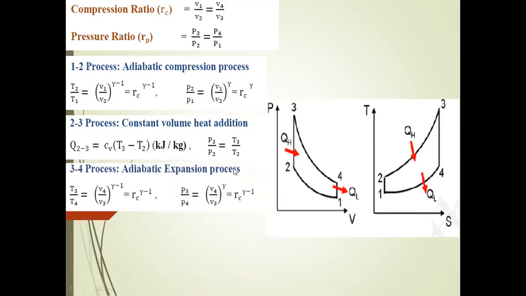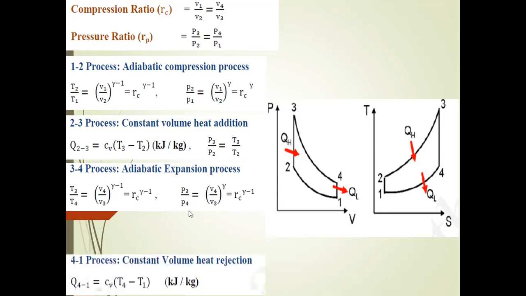The next process is the adiabatic expansion process. From this process, T3 divided by T4 is equal to V4 by V3 power of gamma minus 1, equal to r power of gamma minus 1. Similarly, P3 by P4 is equal to V4 by V3 power of gamma, equal to r power gamma.